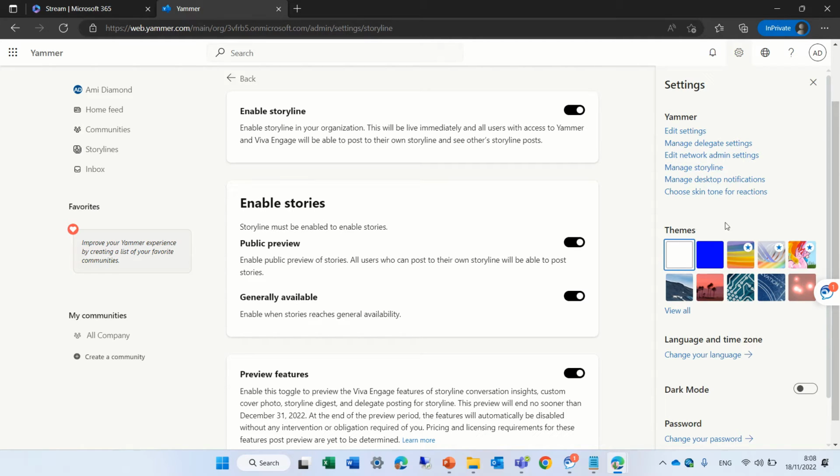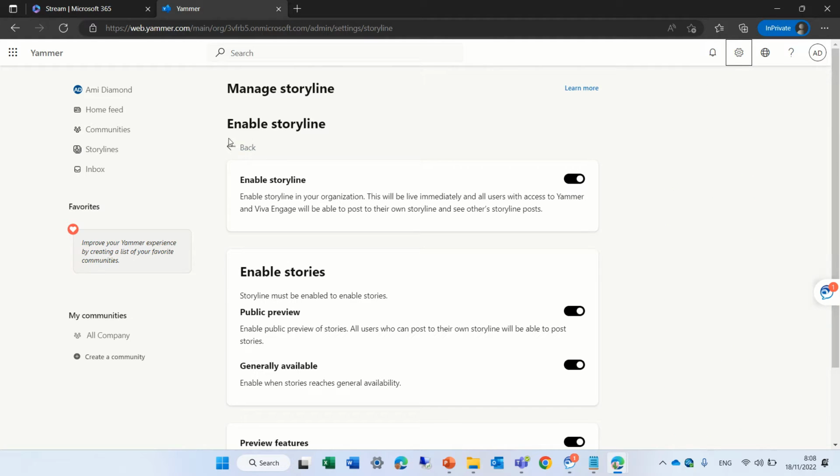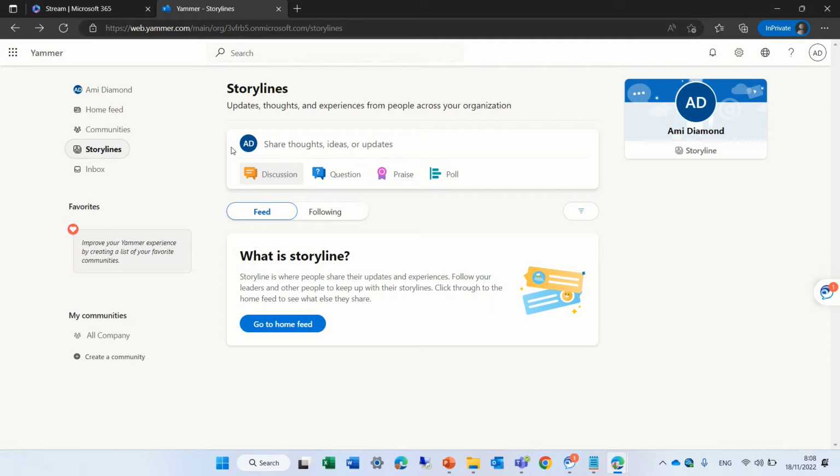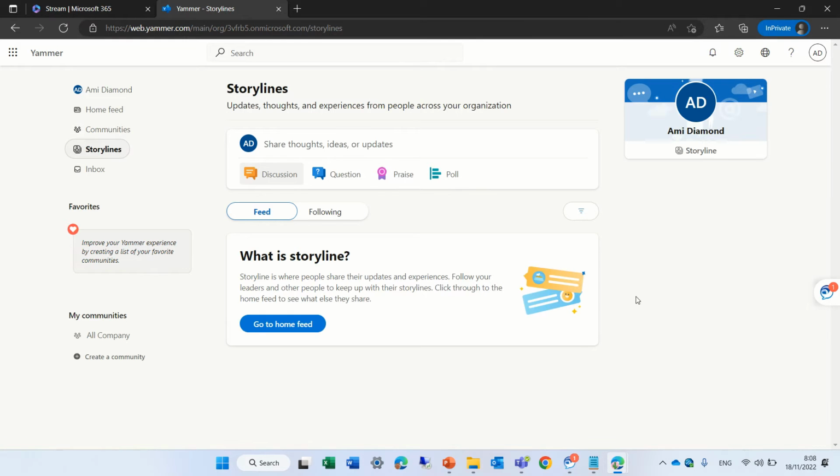So let's enable it. This can be done from the Yammer side or also from the Viva Engage if you have admin rights. So once we do that, let's go back. It might take some seconds.